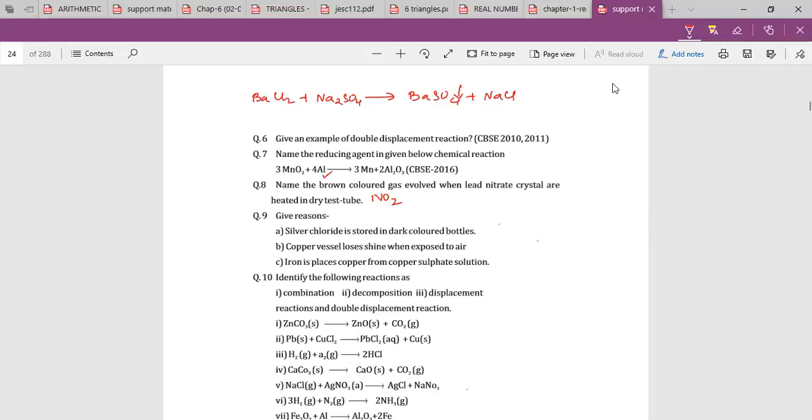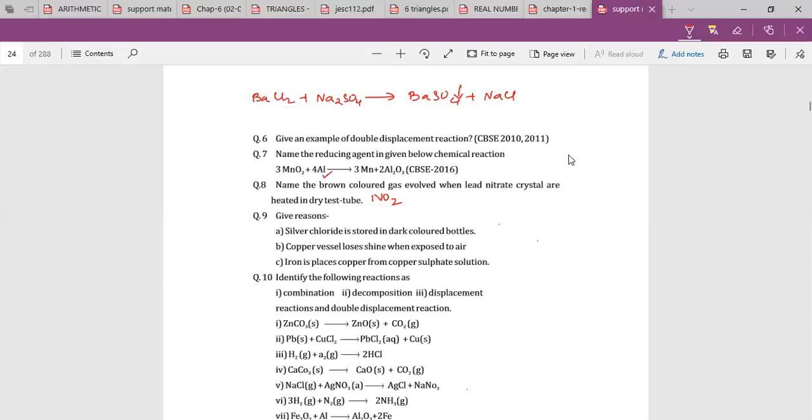Iron displaces copper from copper sulfate solution. Shilia, answer. Because iron is a less reactive metal than copper. Iron is less reactive? No, ma'am, sorry. Iron is more reactive than copper, ma'am. Iron is more reactive than copper, therefore it has the property of displacing copper from copper sulfate.